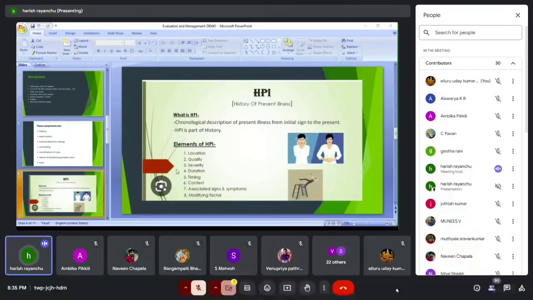Next one, associated signs and symptoms. Guys, signs and symptoms is where the patient will say, I have nausea or vomiting or diarrhea or constipation. These types of things, if mentioned in the HPI, you can consider under associated signs and symptoms.